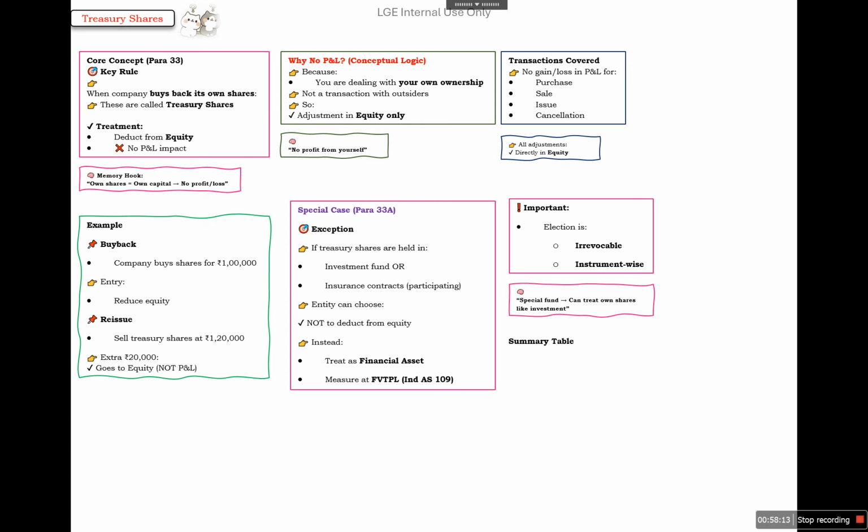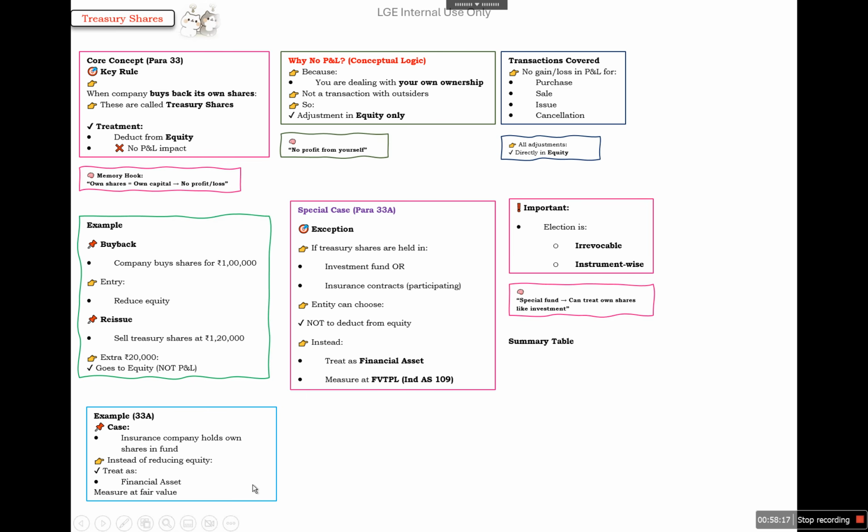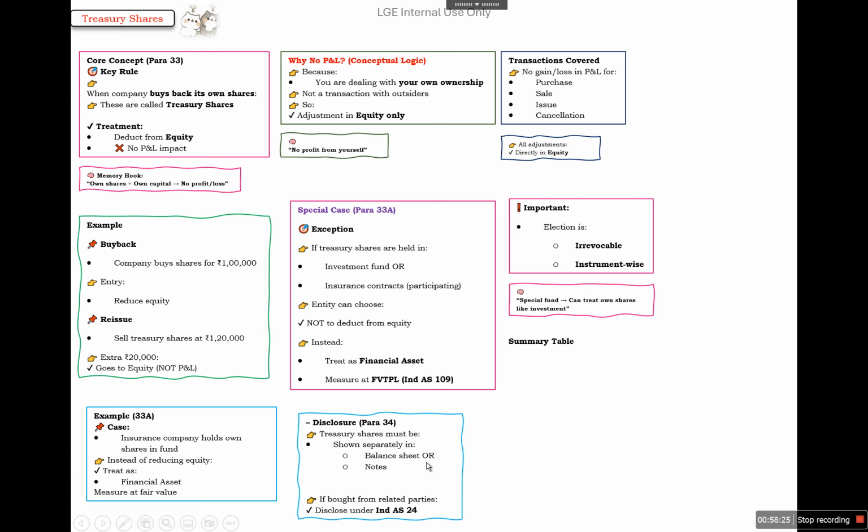So a special fund can treat all shares like investments. Under 33A, if an insurance company holds own shares in a fund, instead of reducing equity, it can treat them as a financial asset, and we need to disclose it in the balance sheet and notes separately. And if these are bought from a related party, we need to disclose under Ind AS 24 also.